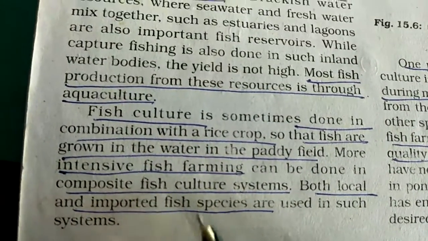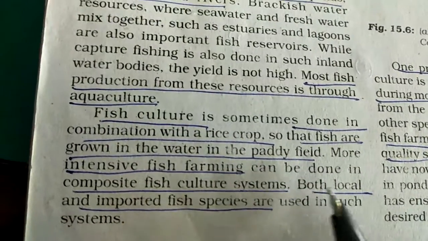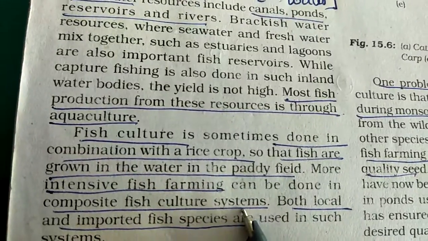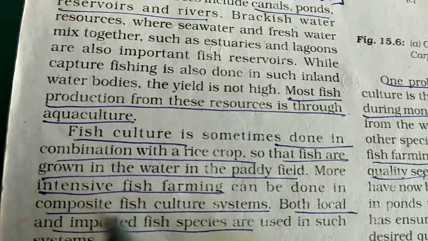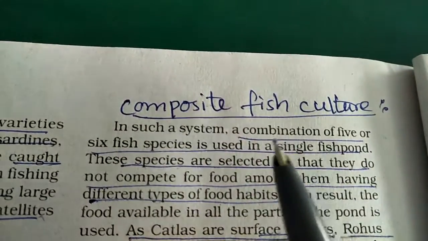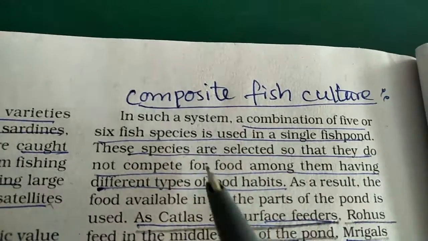And the second is composite fish culture. Now both local and imported varieties of fish are used in this culture. It can be this paddy culture or this composite fish culture. Now what is composite fish culture? Composite fish culture is a combination of 5 to 6 species of fish in a single fish pond.